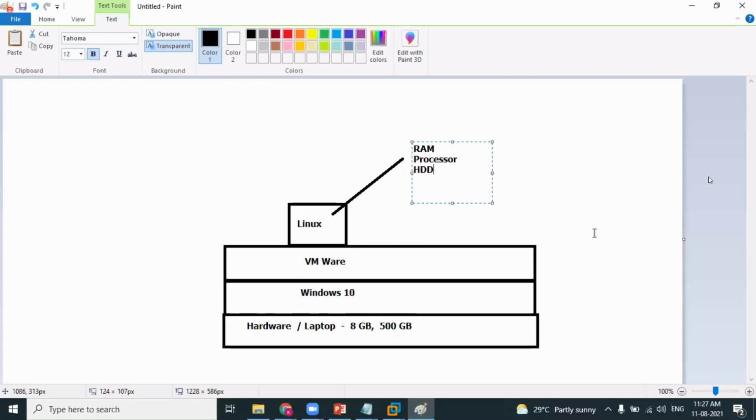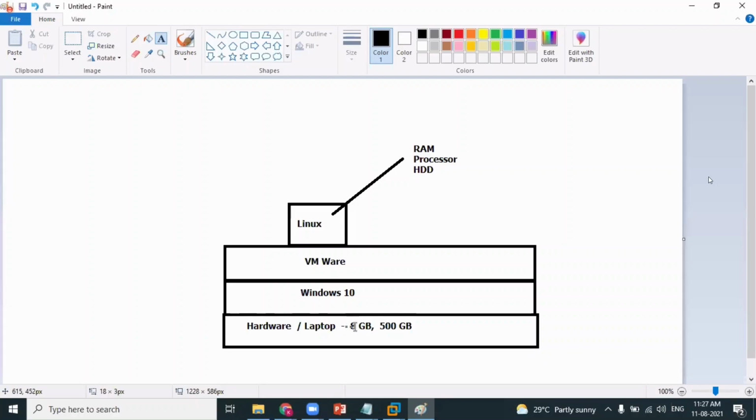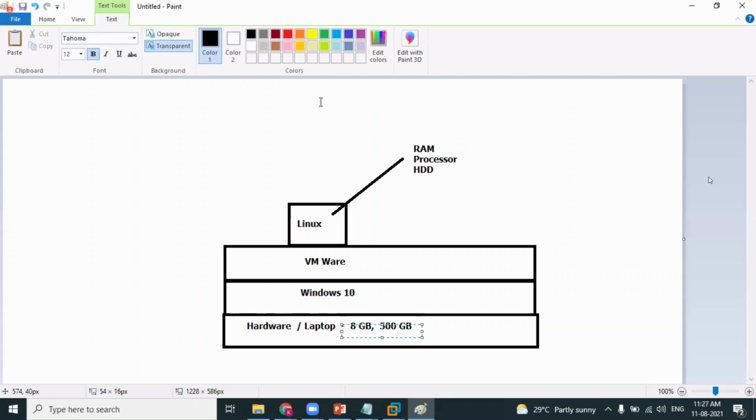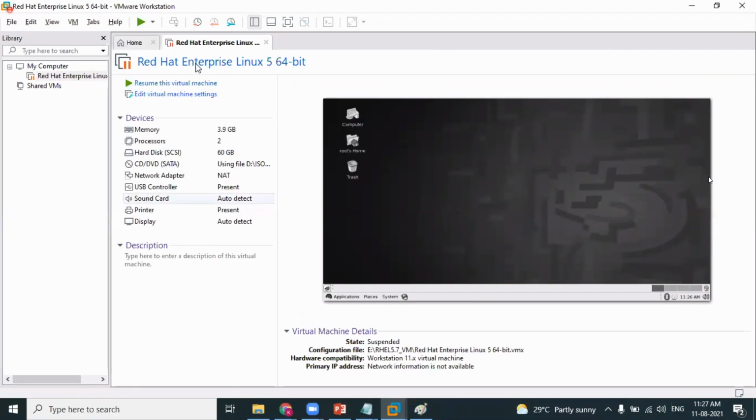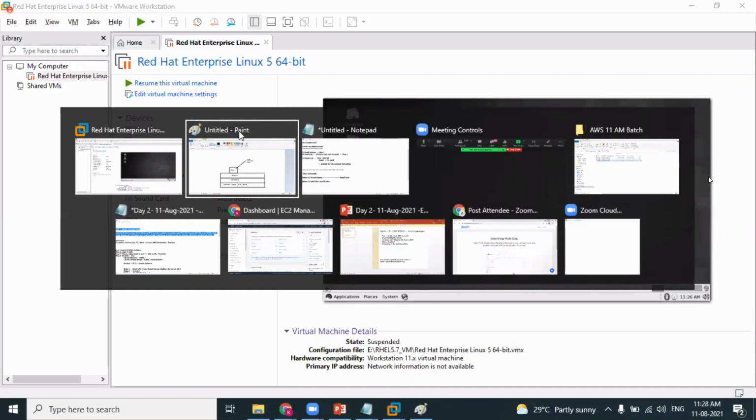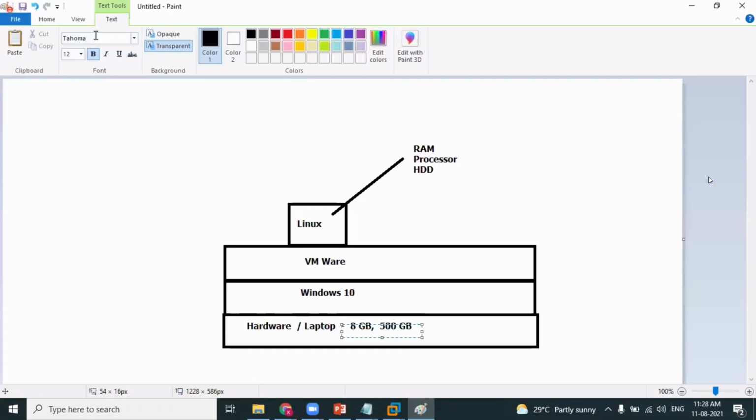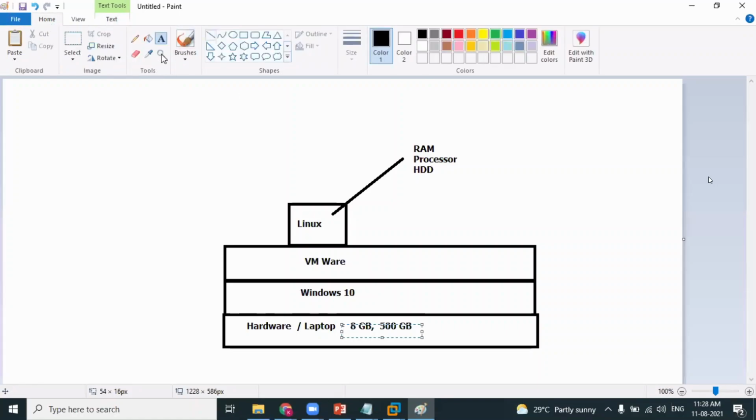I have 8 gigabytes of memory, out of which I have allocated how much RAM? You can see here, for this virtual machine Red Hat Linux, I have allocated 3.9 GB of memory. Out of my memory, I have allocated 50%, close to 4 GB of RAM, to my virtual machine. So when I run this Linux machine, it will consume that 4 GB of RAM which I have allocated.